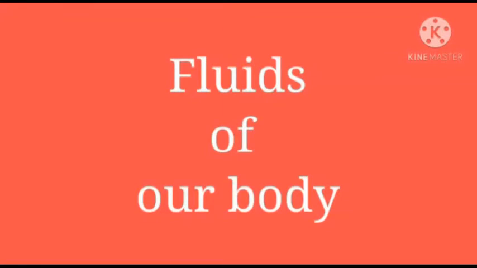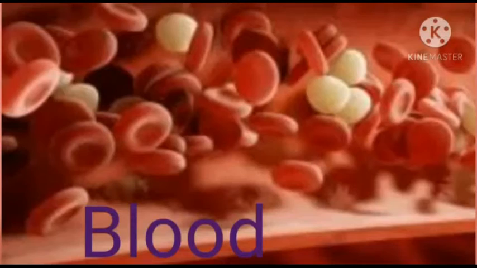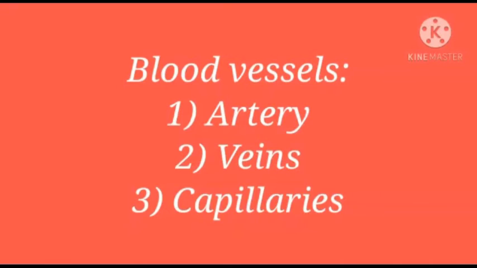Now the next topic of this lesson is the fluids of our body. The first fluid is the blood, the second one is the tissue fluid, and the third one is the lymph. Now one by one we will discuss. So students, the first fluid is the blood contained in the heart and blood vessels. The blood vessels are of three types: arteries, veins and capillaries.